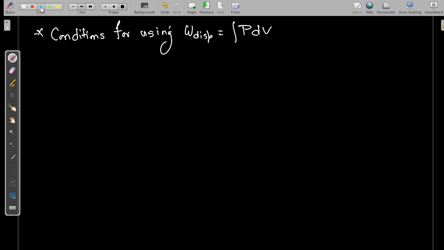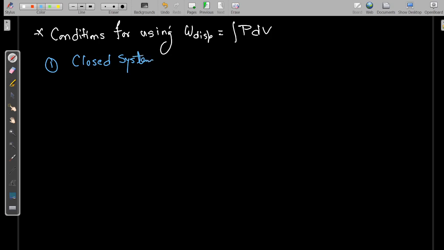Because we started the derivation by taking a piston cylinder, which was a closed system, the first condition is that it should be used for a closed system.